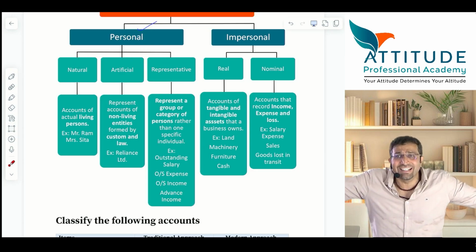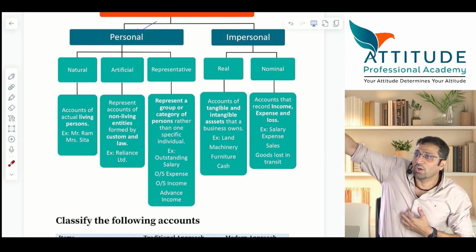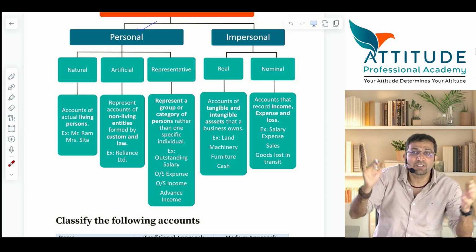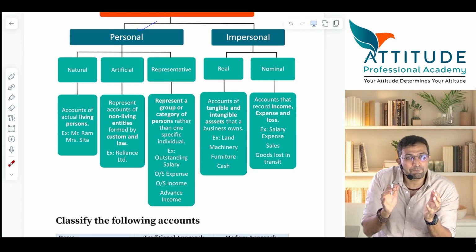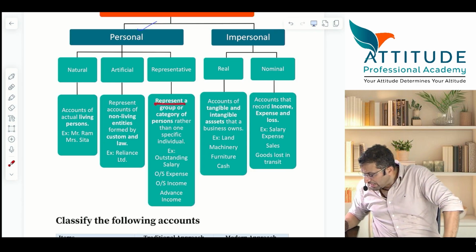Outstanding salary. I have 5,000 employees. To all 5,000 employees I should pay some money. A group of people. Yes or no? So representative accounts represent a group or category of persons rather than one specific individual.